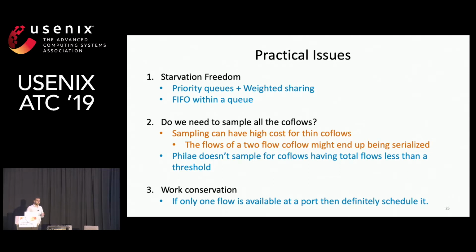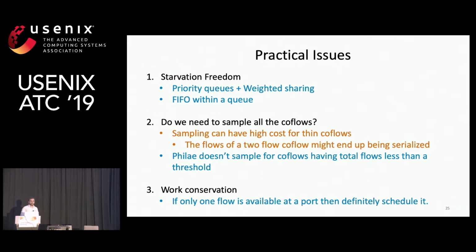Now we faced some practical issues in designing Fillet. The first one was to provide starvation-free guarantees. Since we are using a priority queue structure in Fillet to schedule the coflows, we do weighted sharing across the priority queues. So each queue gets some share continuously of the bandwidth, and within each queue we do FIFO. So this guarantees some execution for each coflow.